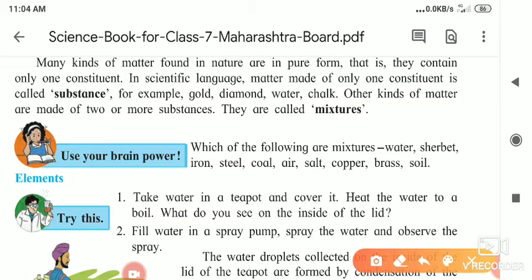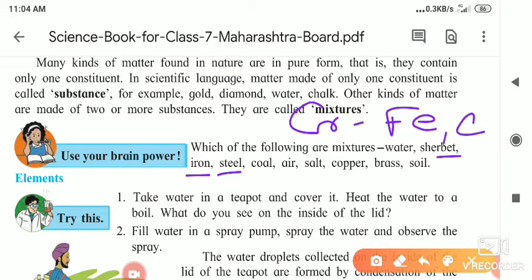So sharbat is a mixture. Iron, Fe, is a substance. Steel, as you know, is a mixture of iron, chromium, carbon and nickel. These substances are added and then they make the steel.